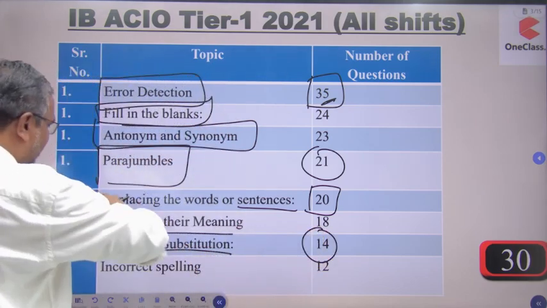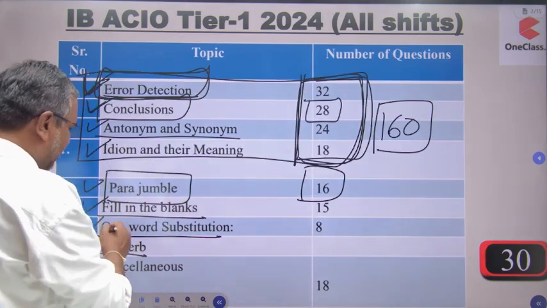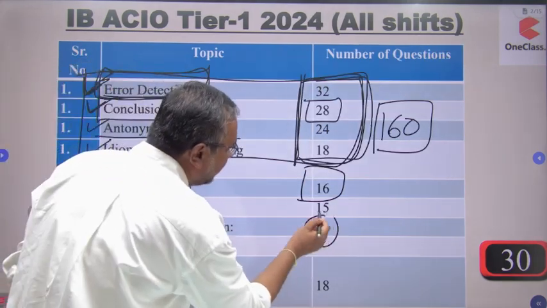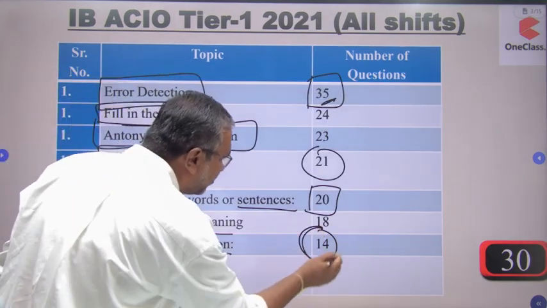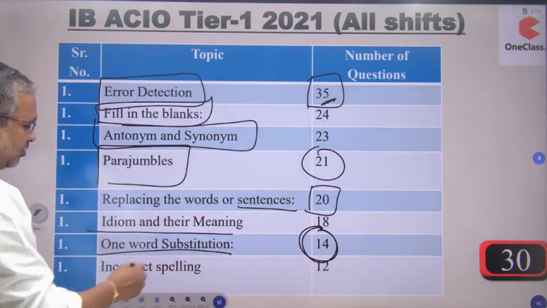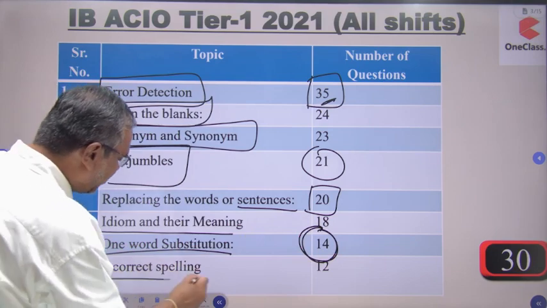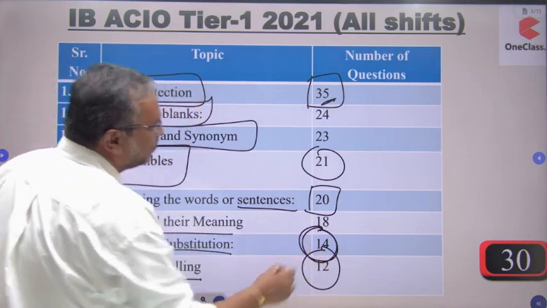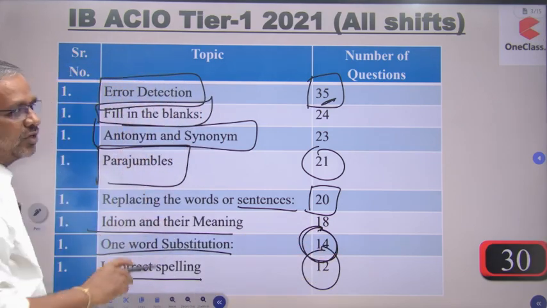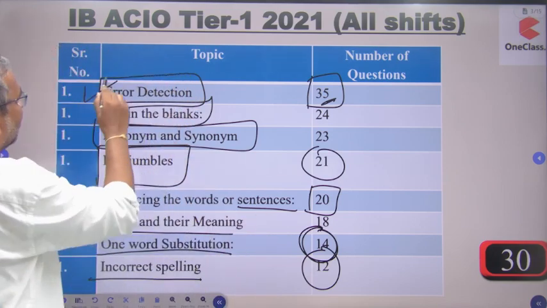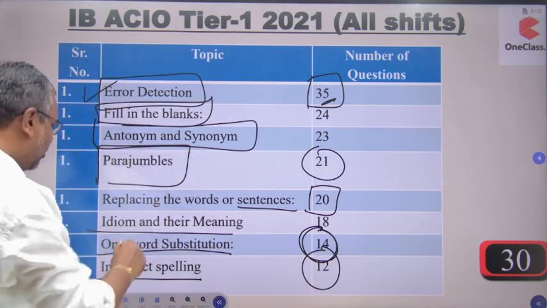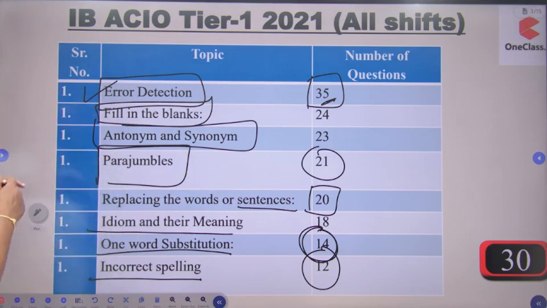If you go for the first one, then there will be 8 marks for one word substitute. Here 8 marks are there. But if you go for this one, there are 14 marks over here. One word substitute. Incorrect spelling is there, 12 marks are there. So the common pattern is over here. For any exam, they ask these common factors: error detection, parajumble, replacing the words. These are the common factors they are going to ask you.